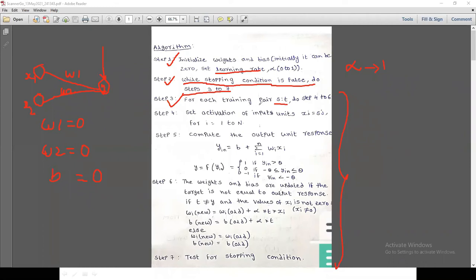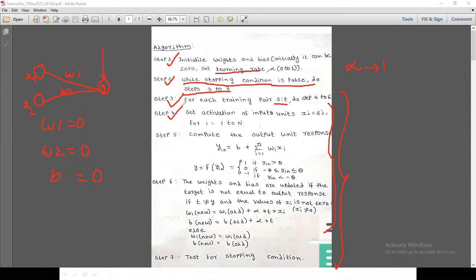So for each training pair, we do steps 4 to 6. That means here we are going to take x1, x2. For this x1, x2, we are going to take the values and apply steps 4 to 6 on this pair. Okay, we will discuss one example for better understanding. So now, step 4.